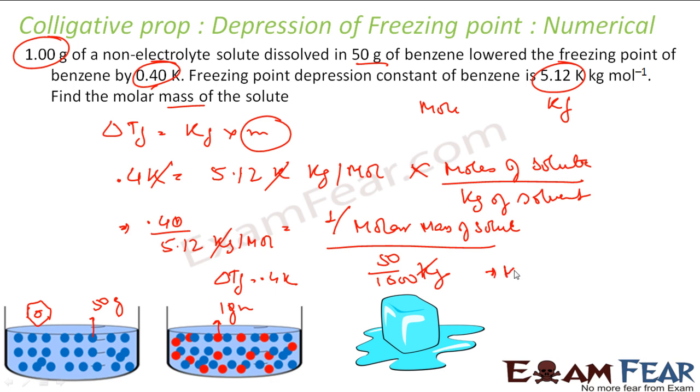So when you solve this, the molar mass of solute you will get is 256 gram per mole. That is what you will get, because this one is in gram, 1 gram. So gram per mole is the unit that you will be getting. And that is my answer.